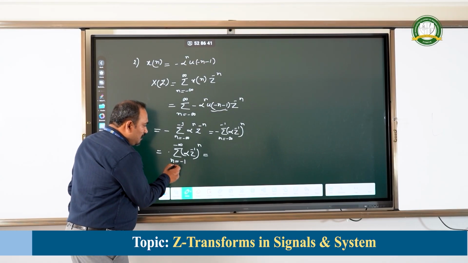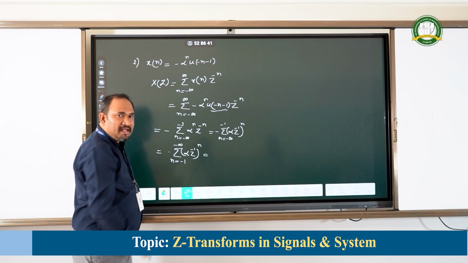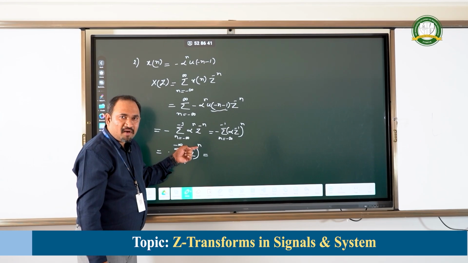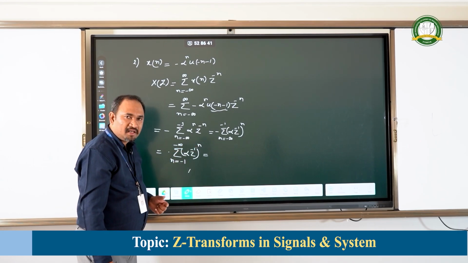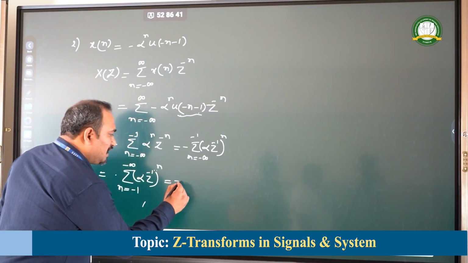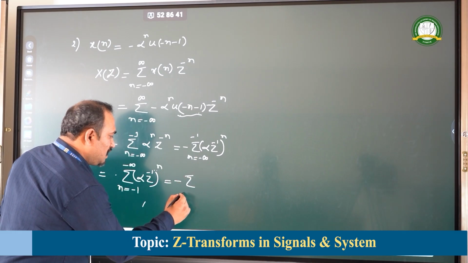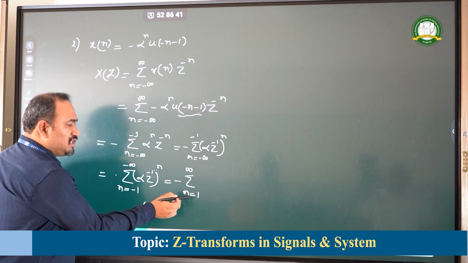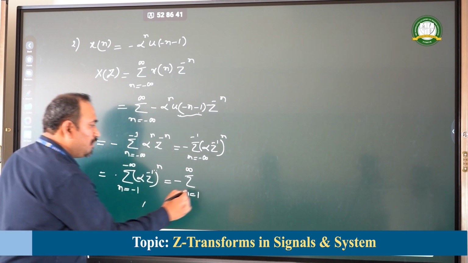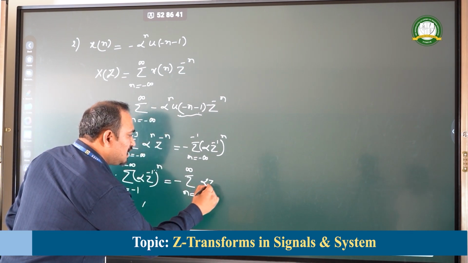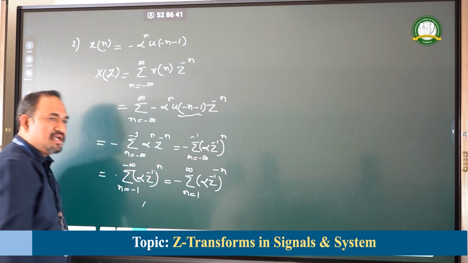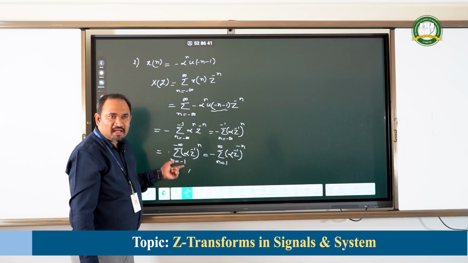If I eliminate this negative sign in the limit, what change do I need to make here in the power of this particular parameter? I can just write it like this, try to understand, n varying from 1 to infinity. I am just changing the sign of the limit. Therefore, alpha z to the power of minus 1 to the power of minus n, if I write, then that is equal to this particular expression.